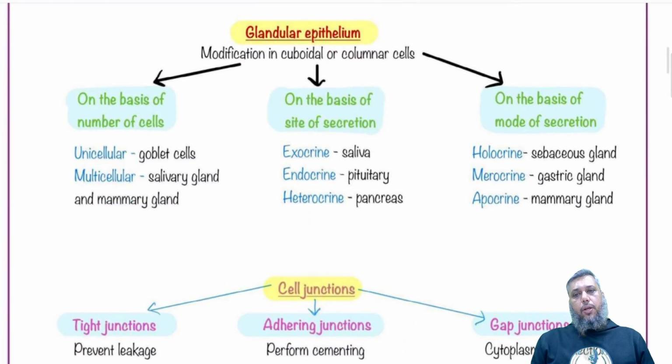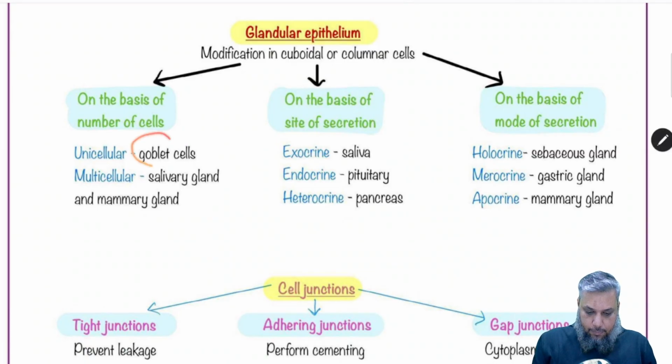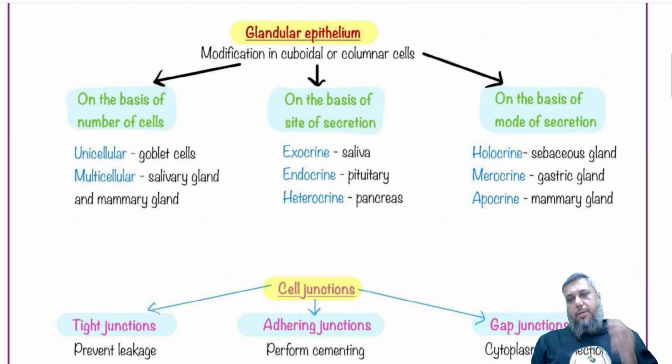When the cuboidal and columnar cells get modified and perform the functions of secretion, at that time they are called glandular. If it is a single cell which secretes mucus, it's a goblet cell. More than one cell, they are called multicellular. Then the glandular epithelium, हम ऐसे define करेंगे, it is a group of cells or a cell which performs the function of secretion. Secretion means synthesis and release.